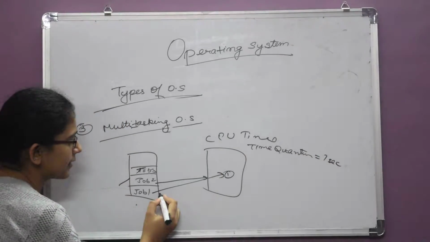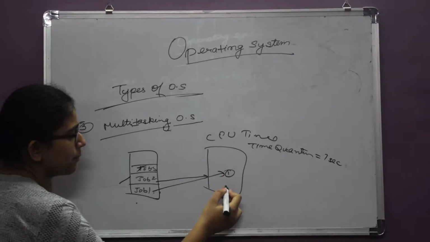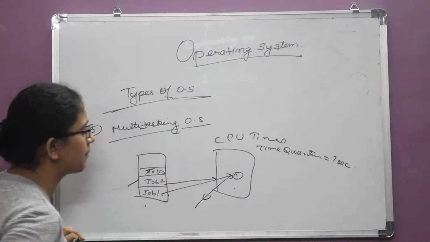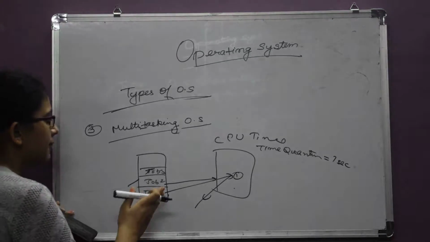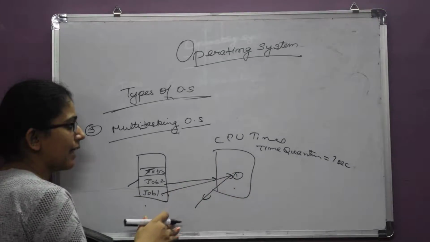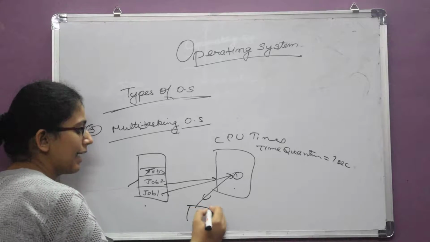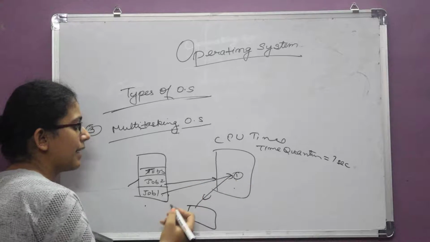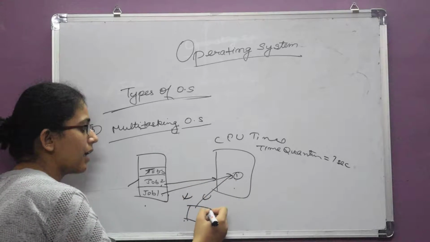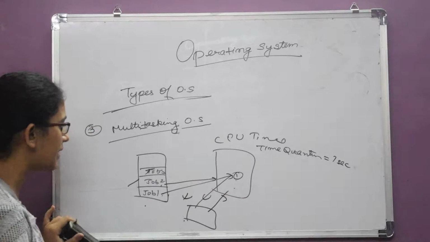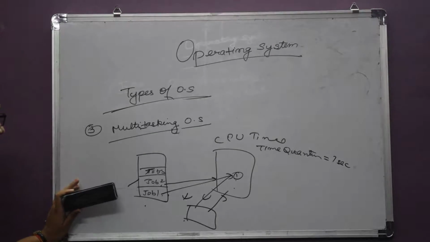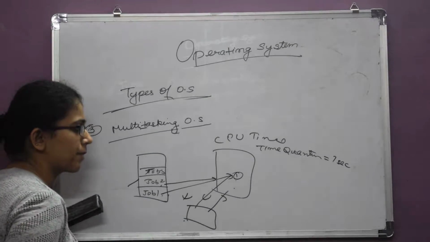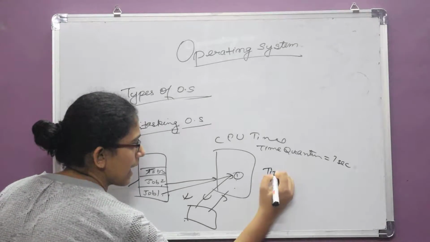Time quantum means firstly the job will remain in CPU time for 1 second rather than completing the full execution. Firstly, job 1 will execute for a second in CPU time, then it gets blocked. Then job 2 will get 1 second of CPU time, then it will get blocked. Then again job 1 will be executed for 1 second and then it is blocked. Then again job 2 is executed till the time jobs are not executed completely. This is known as time sharing mode.